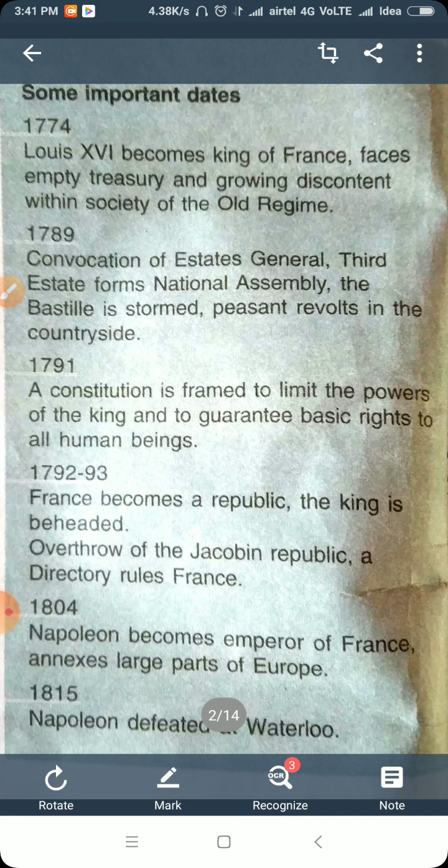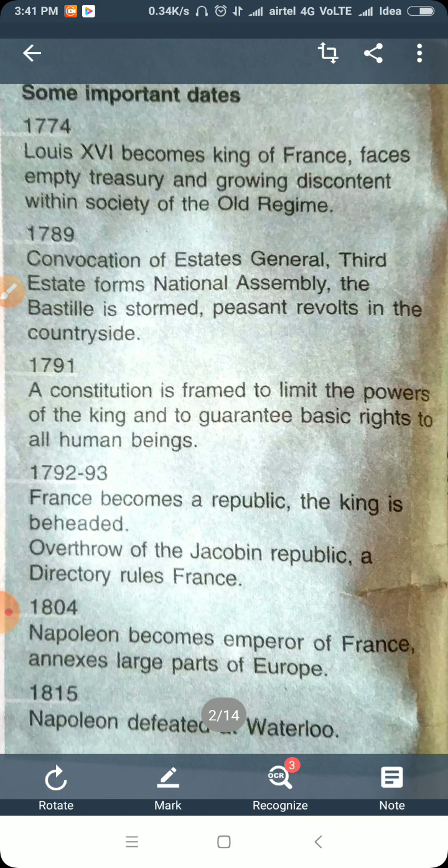Today we will discuss the second segment of the French Revolution, the outbreak of the revolution. Before starting the segment, we will learn some important dates. These dates you will write in your copy, because each date is important and it will come in your exam, and questions are on those particular dates.